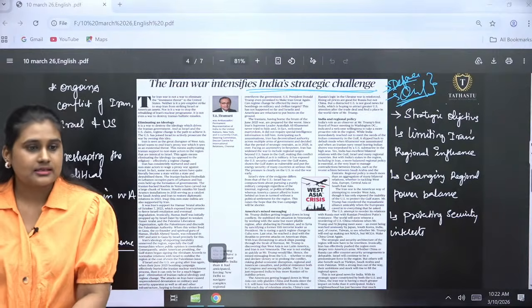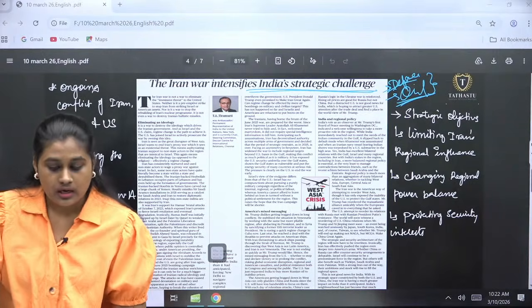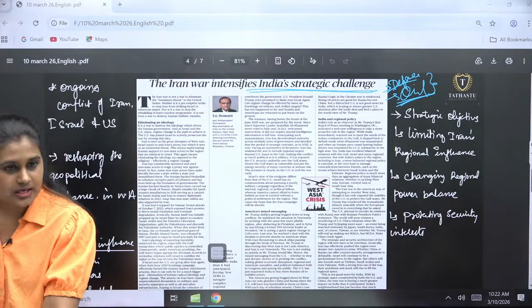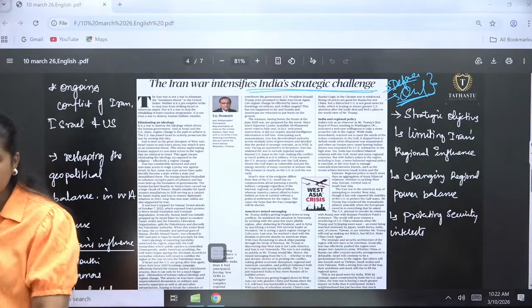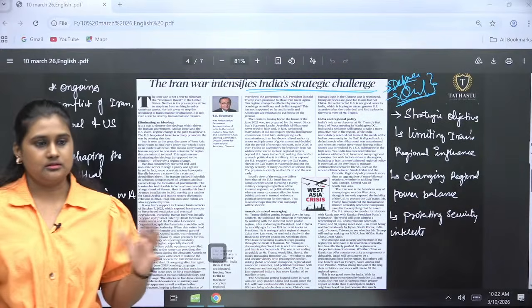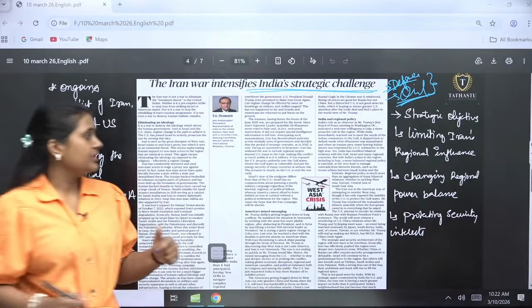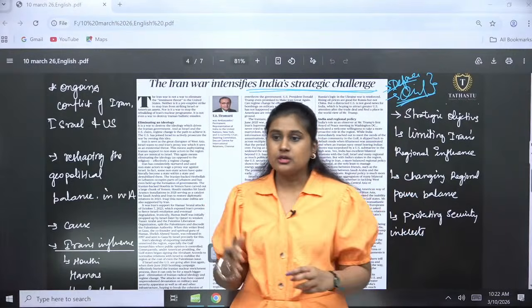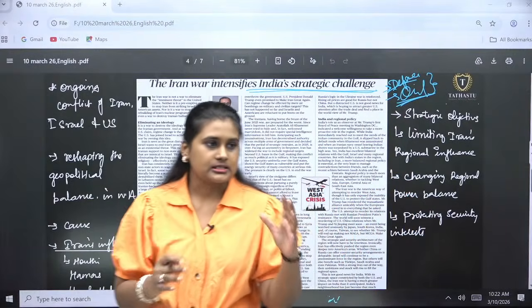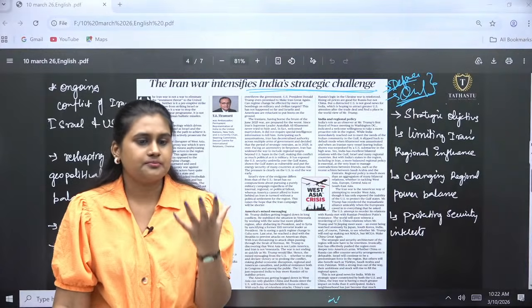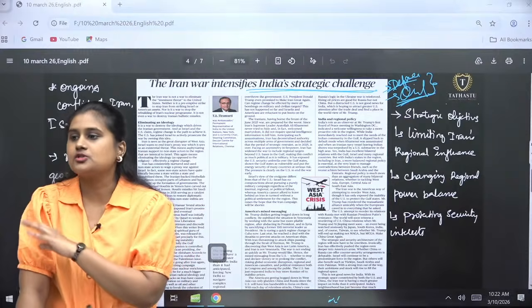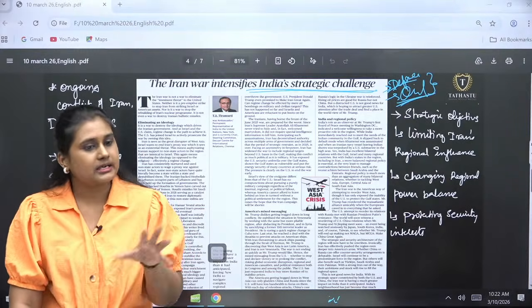At that time, what will be the major issue? Pakistan may come in to support Iran, China may also come in, Russia may also come in. Within these localities, India has landlocked areas on the upper side, right? So the western disturbances and the security crisis there, the peace and harmony which is not stable there, will impact India also.